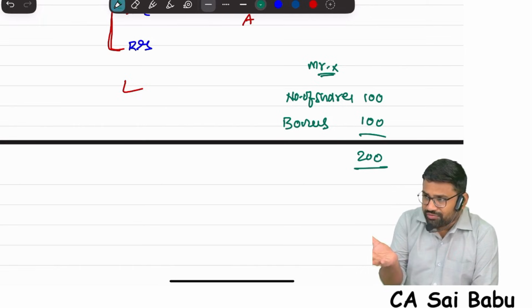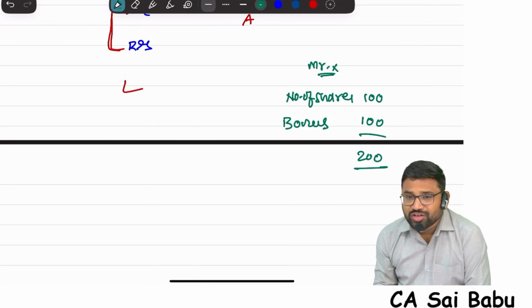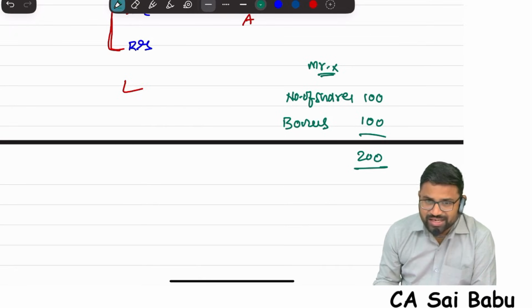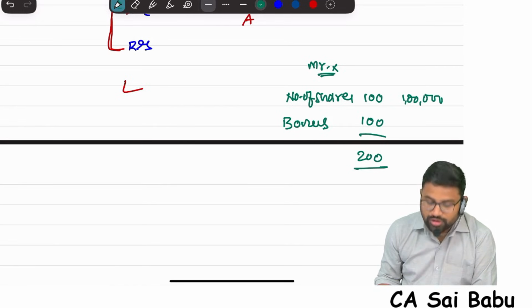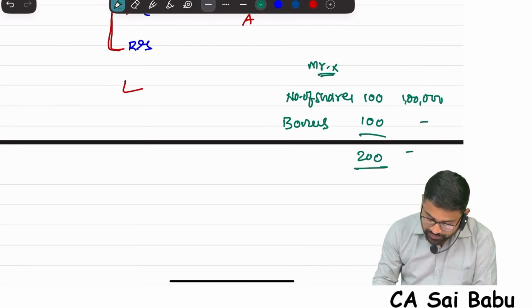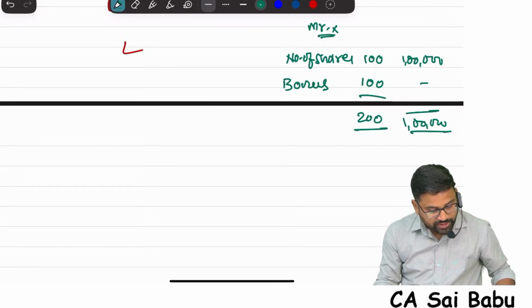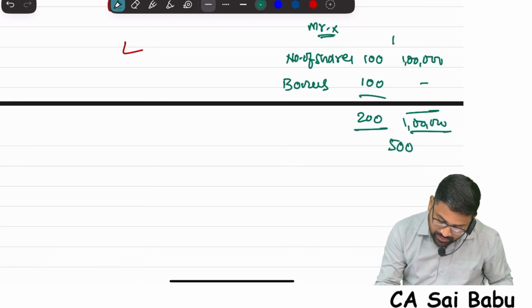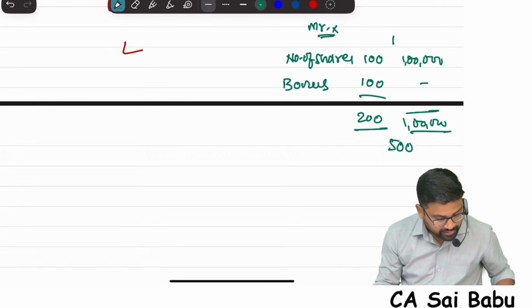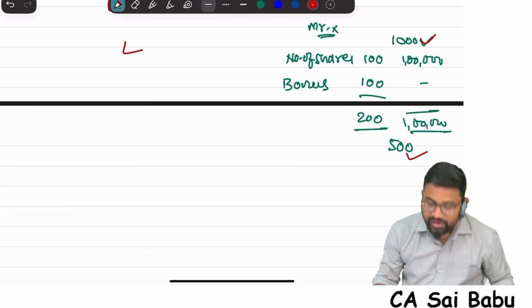So will your value of shares increase? No, it will not increase. Why? For example, to purchase these 100 shares, suppose you spend 1 lakh. Now another 100 shares came freely, so the cost is 1 lakh for 200 shares. What is the average price per share? 1 lakh divided by 200, it will be 500. Previously, 1 lakh divided by 100, the cost per share was 1,000. Now the cost per share is 500.